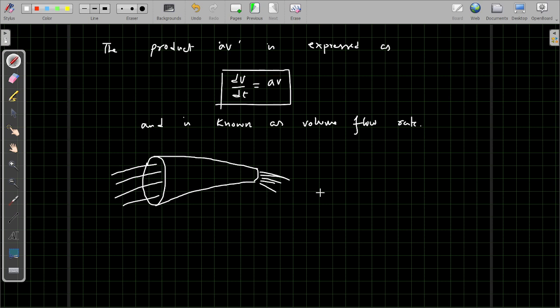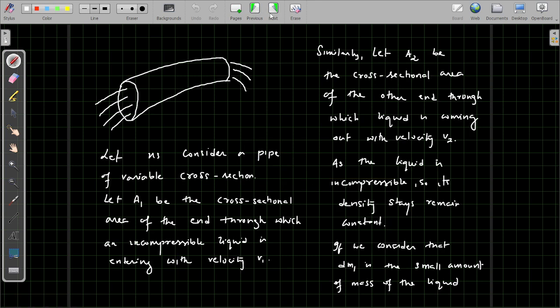But where the river is very narrow, the water flow is very high. This is because of the continuity equation, as the volume flow rate is constant. If the area is large, velocity will be less, and if the area is less, velocity would definitely be large, and vice versa.